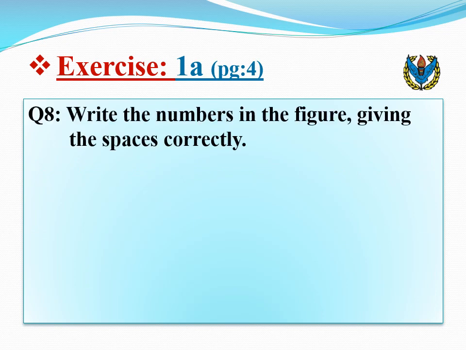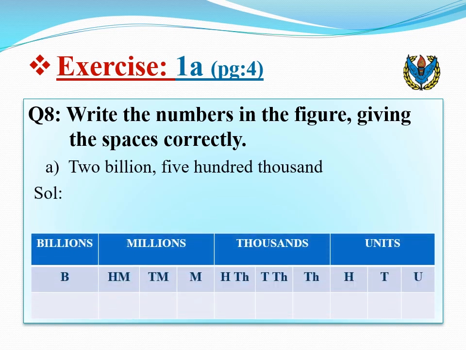Question number 8. Write the numbers in figure giving the spaces correctly. Now draw an International Place Value chart to write 2 billion 500,000 in numbers. Write 2 in the billion group. 500,000 means we have to write 500 in the thousand group. But here you will see that million and the unit groups are empty. And we know that billion is a 10-digit number. So here we will write zeros to complete our 10-digit number.